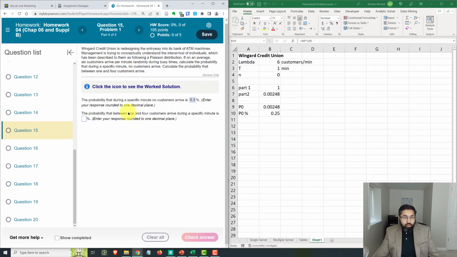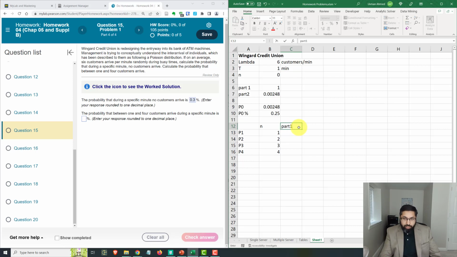The probability that between 1 and 4 customers arrive during a specific minute. Okay, so between 1 and 4, I'm going to assume it's inclusive of 1 and 4. So that's going to be P1 plus P2 plus P3 plus P4. So 1, 2, 3, or 4 customers arrive in a specific minute. Okay, so we can do this calculation in a table and then sum it up. So let's put n here. Okay, so my n is 1, 2, 3, or 4.